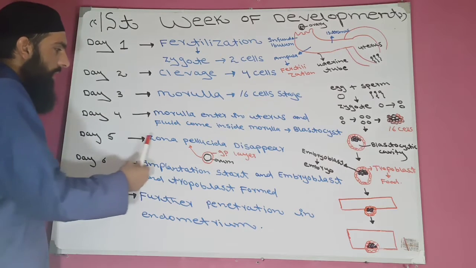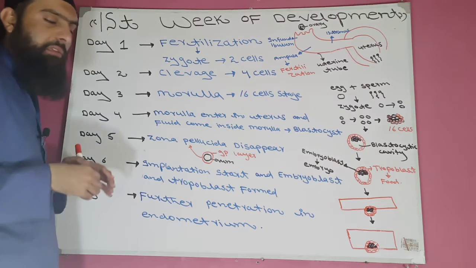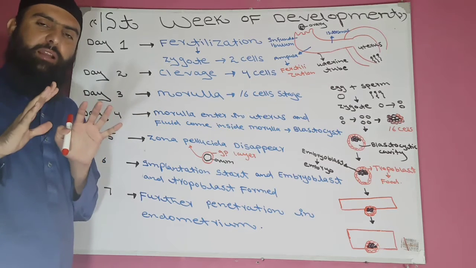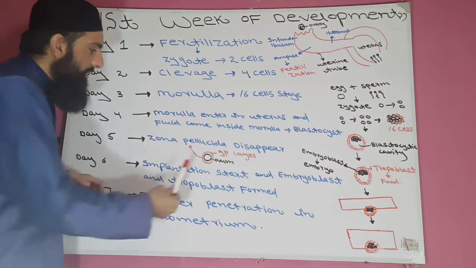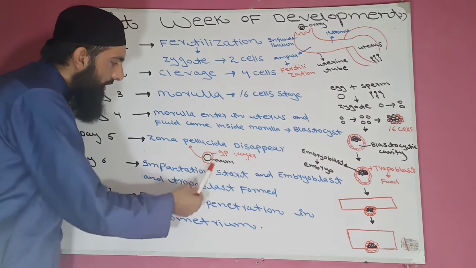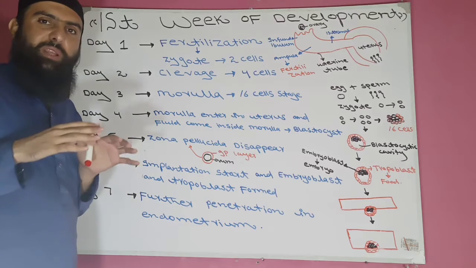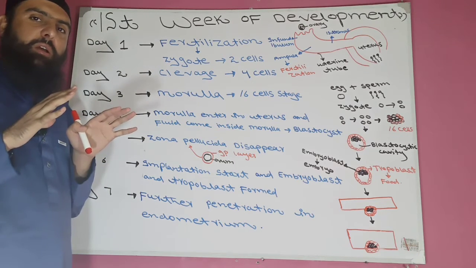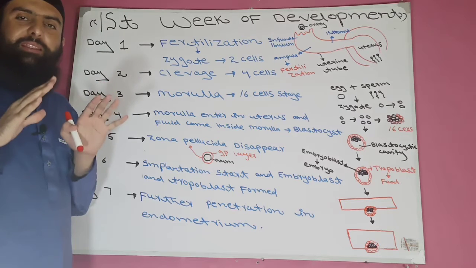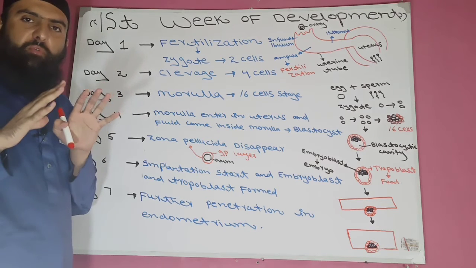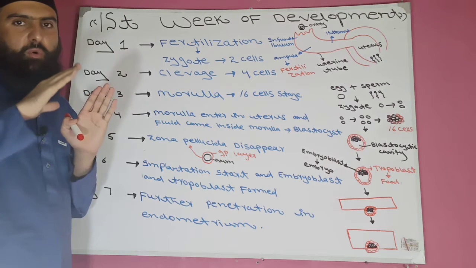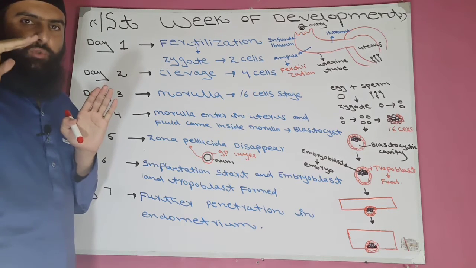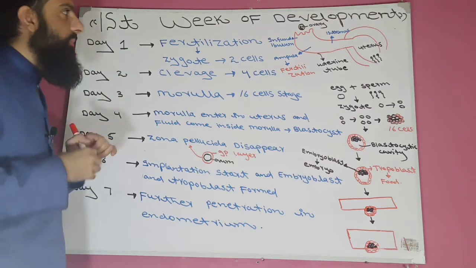On day 5, the zona pellucida disappears. What is the zona pellucida? Around the ovum there is a glycoprotein layer. This is the ovum. Around the ovum there is a glycoprotein layer which prevents the sticking of the embryo with the uterine tube when it moves from the ovary to the uterine tube to the uterus.